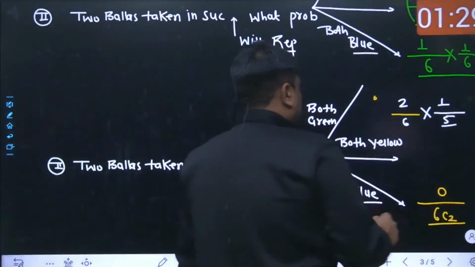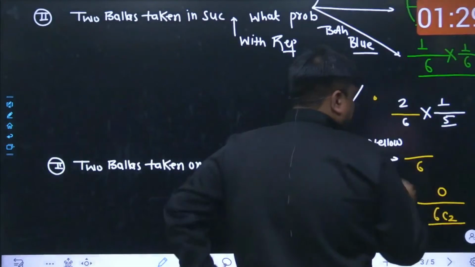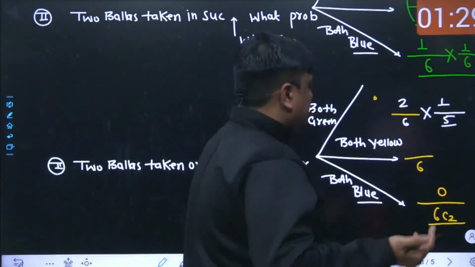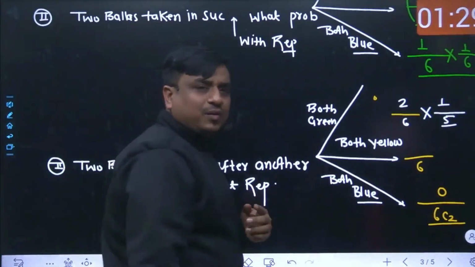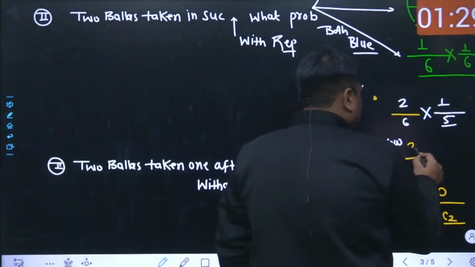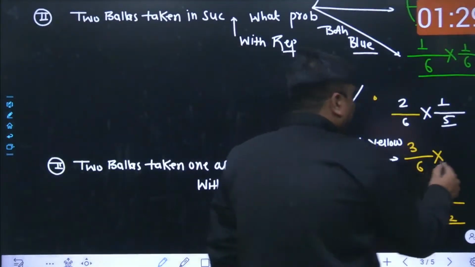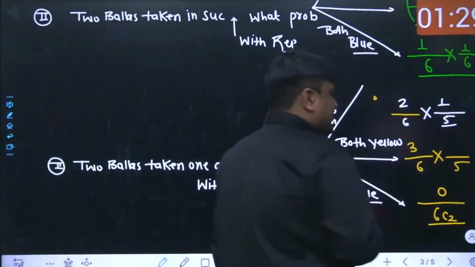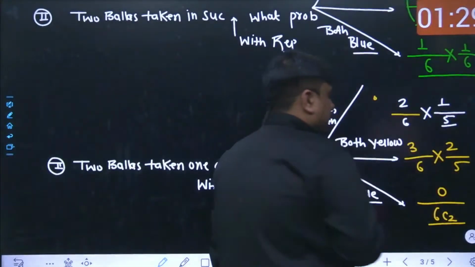Next, both to be yellow. The same thing. How many different ways could one ball be selected out of 6 balls? 6. How many total yellow balls did we have? You yourself can see that we had 3 yellow balls. So it's simply going to be 3. Now the yellow ball which has been taken out is discarded. So the total number of balls left within the box is just 5, and at the same time, the number of yellow balls left is just 2 only.